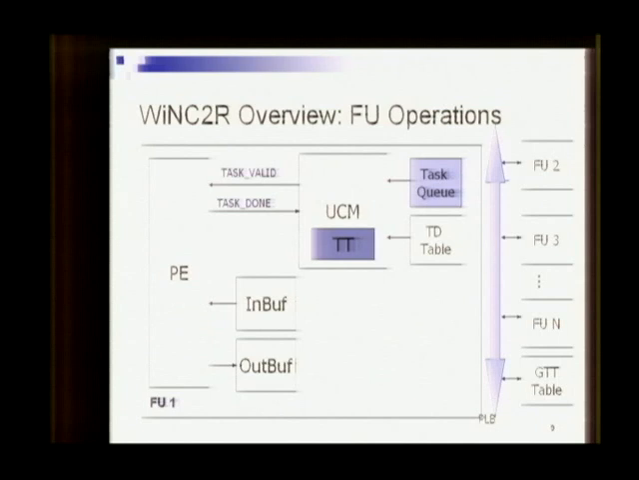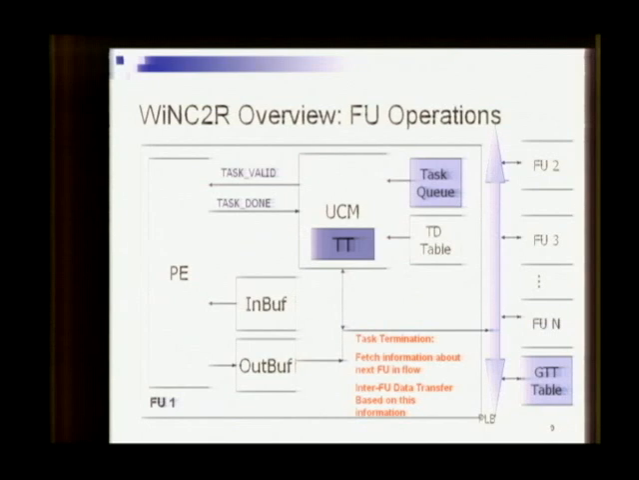After task processing, the UCM starts the task termination stage, which includes figuring out the next destination for the data, which is the next FU in the data flow path. The UCM gets this information from the GTT table, and based on this information, it initiates the data transfer from the output buffer of this FU to the input buffer of the next FU in the chain. For example, here the data will be transferred from FU1 out buff to FUN in buff.